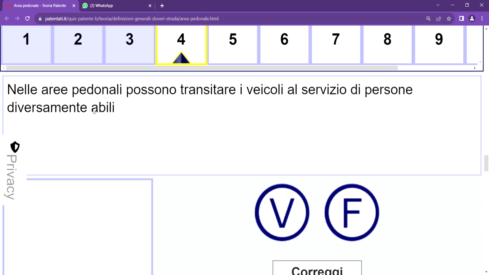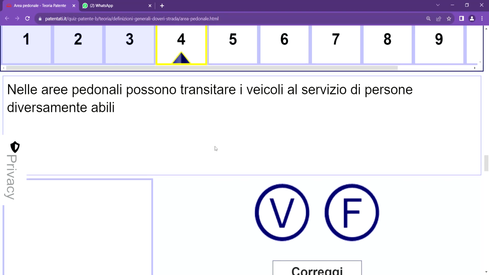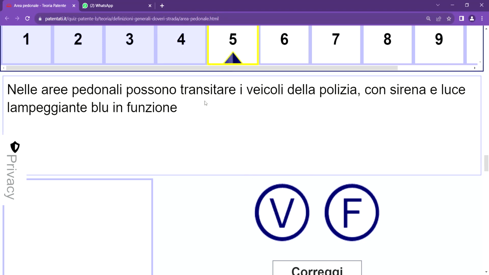Number four, it says nella area pedonale possono transitare i veicoli a servizio di persone diversamente abili. Vero or falso? Vero. Why? Because it says in area pedonale, the transition of vehicles for the services of disabled personnel is permitted, and it is vero. During our explanation, we considered something like that.